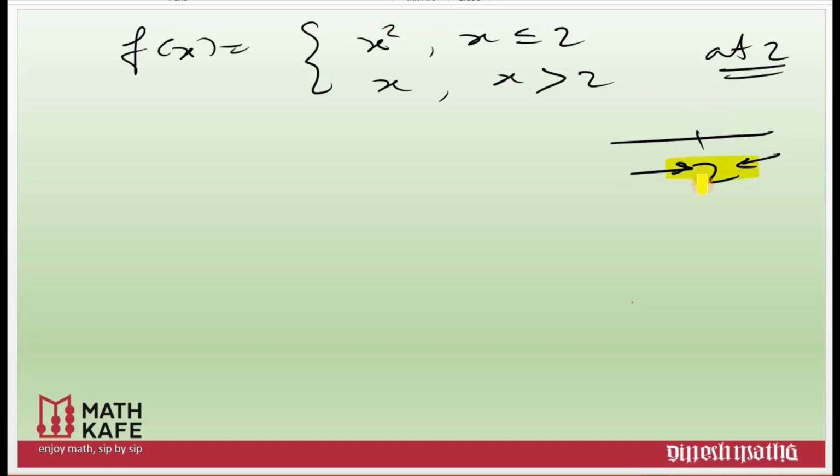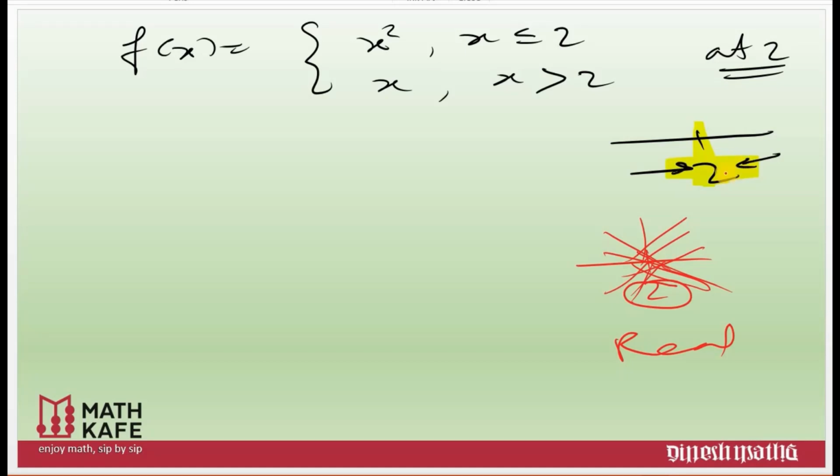One second, I think you must have a doubt about why only from the left and right, why not from any other direction. If you have a doubt and if you are not thorough with the limit idea from last year, I repeat, you have millions of paths to reach 2. That's absolutely true, but this 2 is a real number, and for a real number you can come either from the left side of 2 or from the right side of 2. If you go a little further, to a higher level, and consider a complex plane, you have an infinite number of paths to reach 2, but you are not studying that now. Here you can approach 2 from the left of 2 or the right of 2.